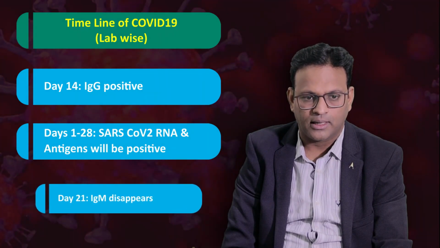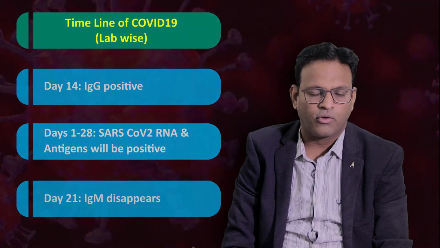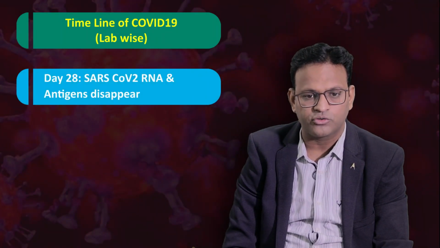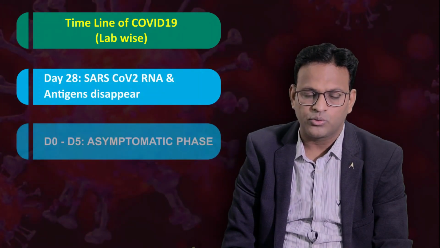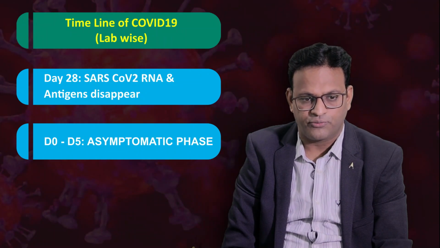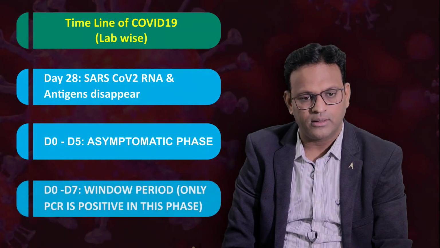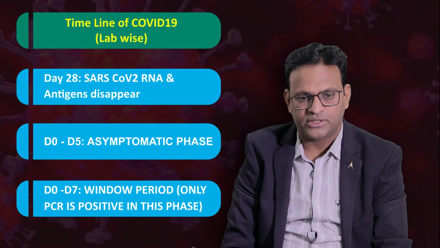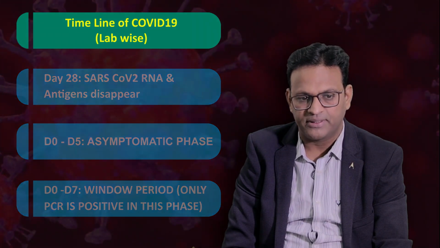From day 21, IgM starts disappearing. From day 28, SARS-CoV-2 RNA and antigen also start disappearing. Day 0 to day 5 could be an asymptomatic phase. Day 0 to day 7 will be a window period. In this window period, we will come to know the infection only by doing RT-PCR.